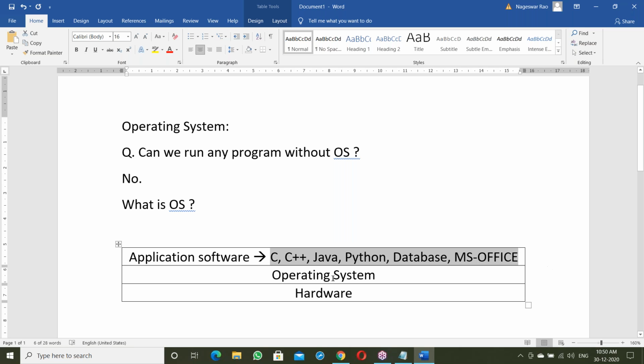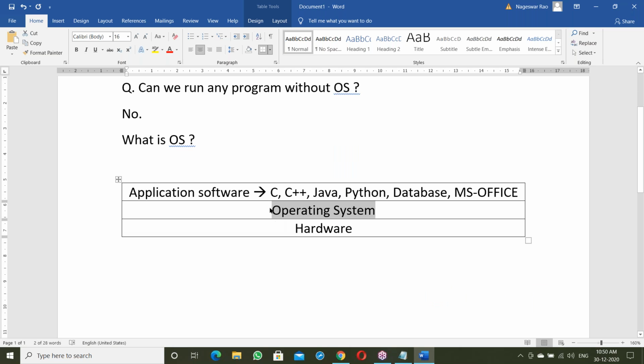These application software run on top of the OS, right? That means the OS is acting like a platform. On top of the OS, all of these things run here. So the OS is like a platform. Simply, it's just acting like a platform.